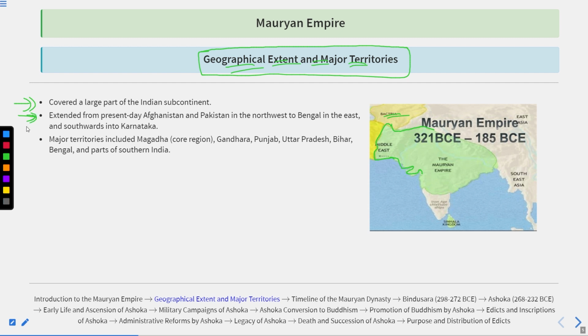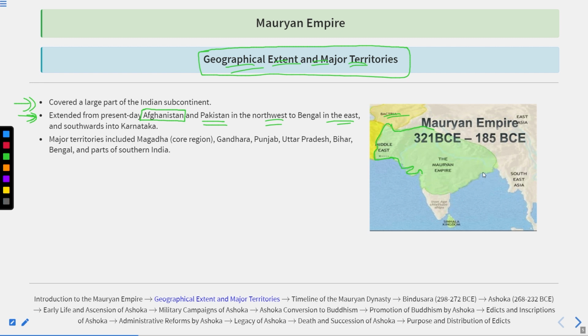The Mauryan Empire basically extended from present day Afghanistan, this one, and Pakistan, this one, from there to Bengal in the east. Like here you can see.